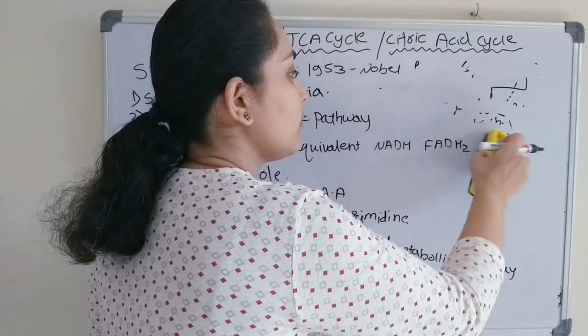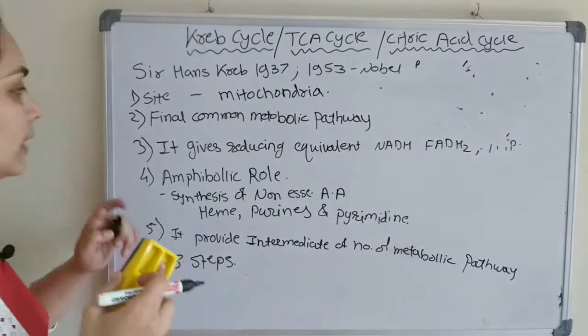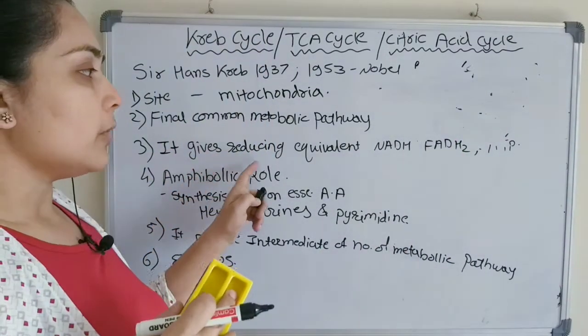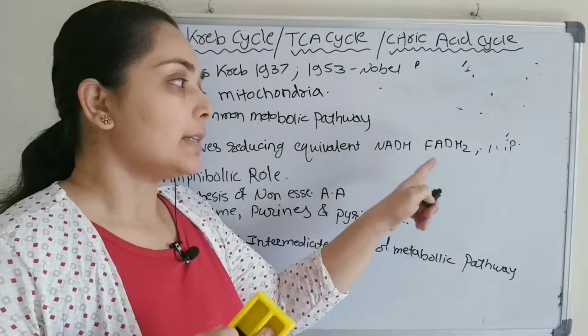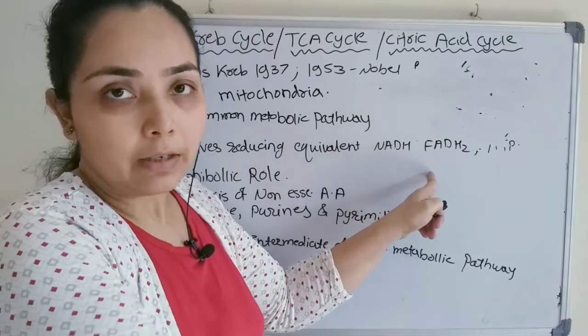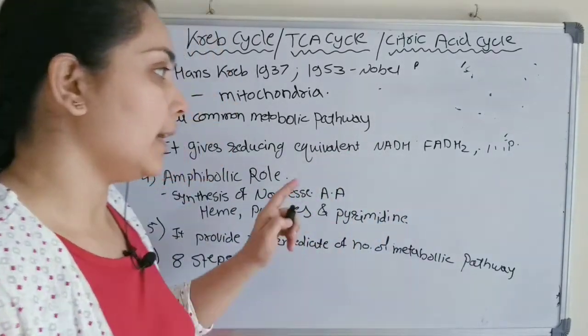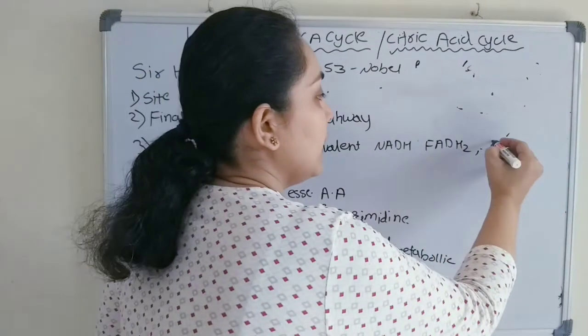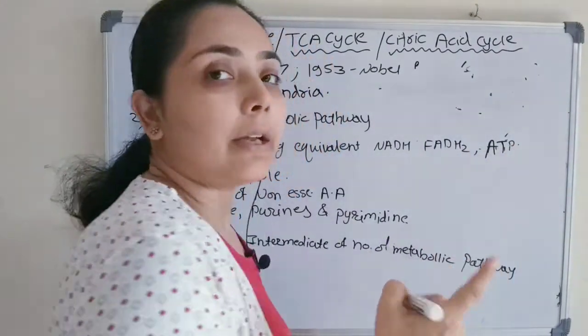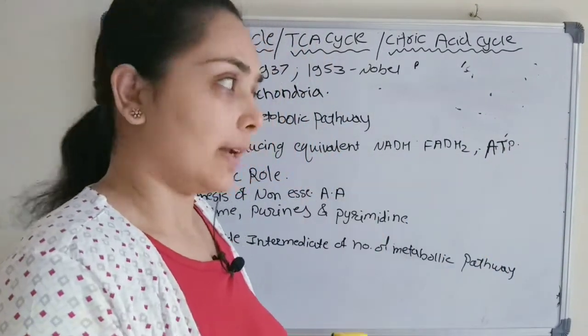Next, it gives reducing equivalents like NADH and FADH2. This point we will discuss later in detail. Along with NADH and FADH2, a very little direct ATP will also be produced in the Krebs cycle.